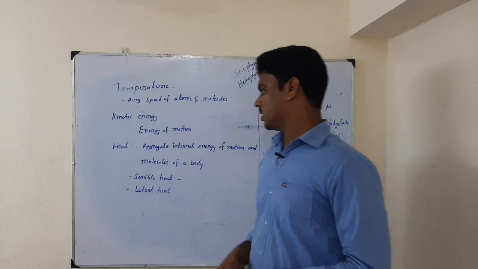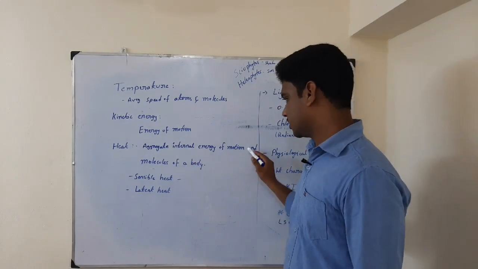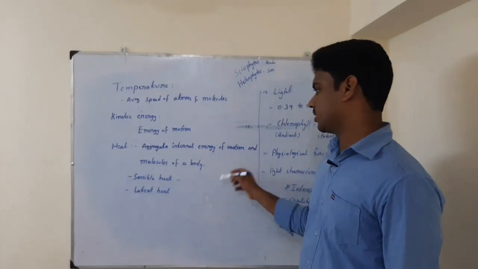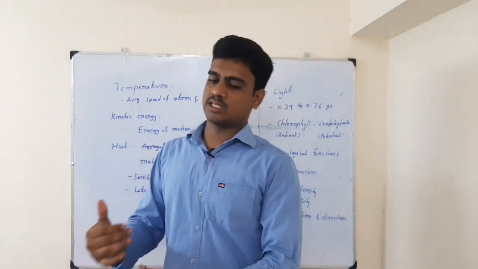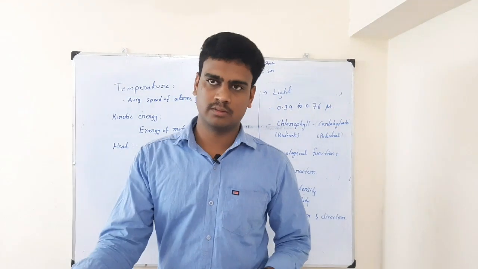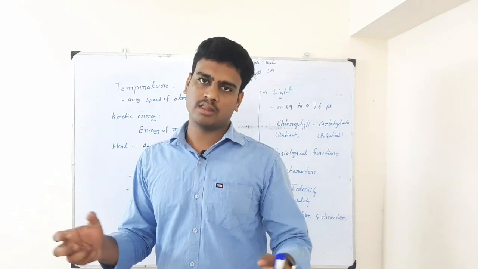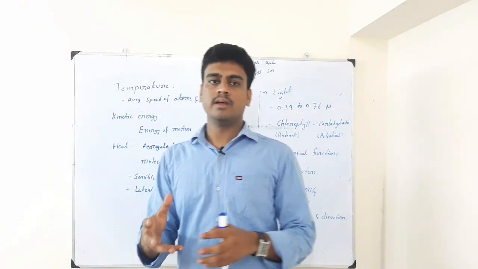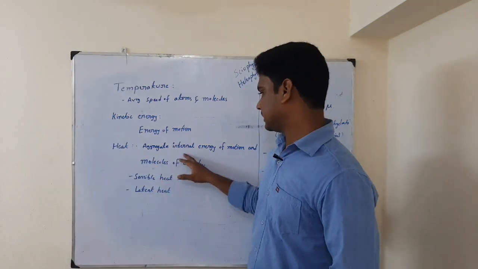Next is heat. Heat is nothing but the aggregate internal energy of motion and molecules of a body. That means whatever is transferred from one molecule to another molecule, at a particular level after transfer all the molecules will be together and they will show some output, that is nothing but heat, the aggregate internal energy.